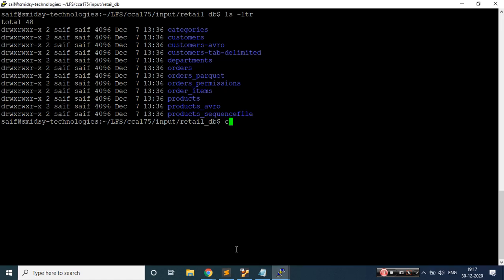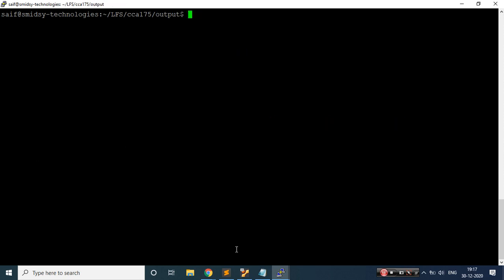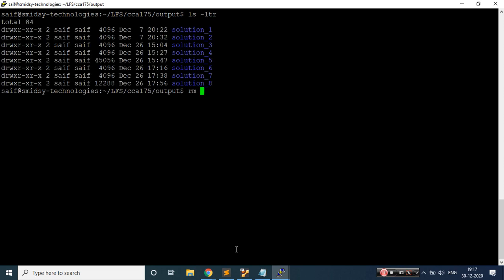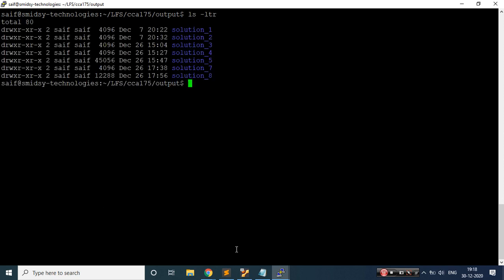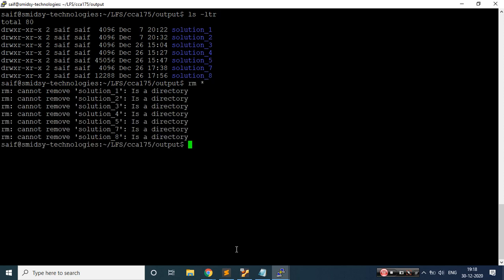Let me navigate to this path, and if there is anything, let me delete that. Let me come out, ls -ltr, and rm -rf, and let's go for solution 6. Let me remove everything.